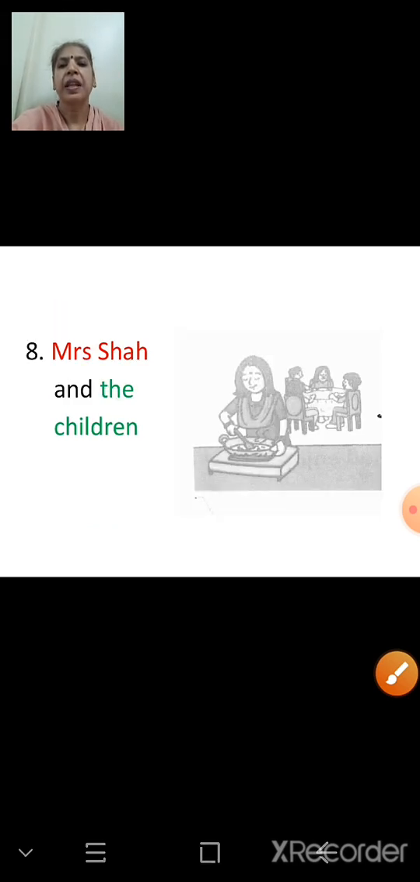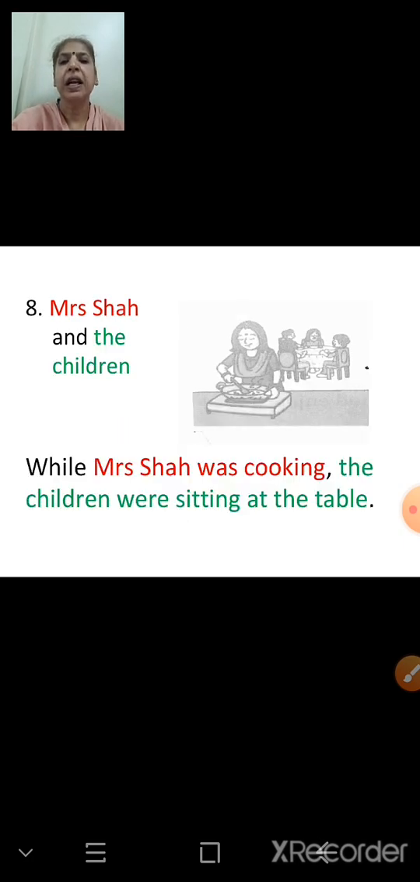Now, Mrs. Shah and the children. You can see Mrs. Shah. She is cooking. She is doing something on the gas stove. And the children, they are sitting. Maybe they are waiting for food or to eat. So, how will we write? While Mrs. Shah was cooking, the children were sitting at the table.